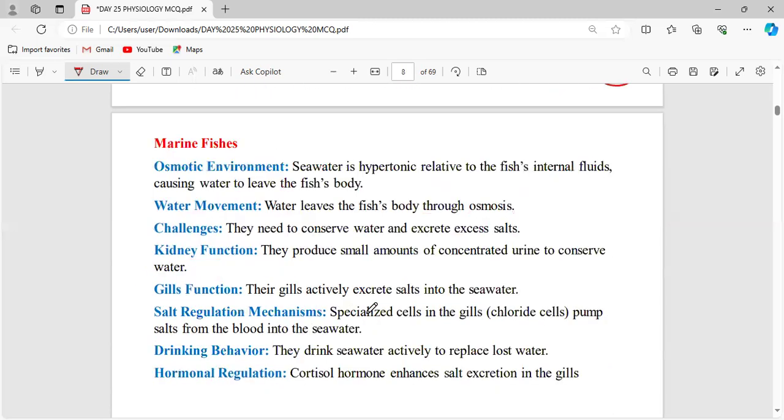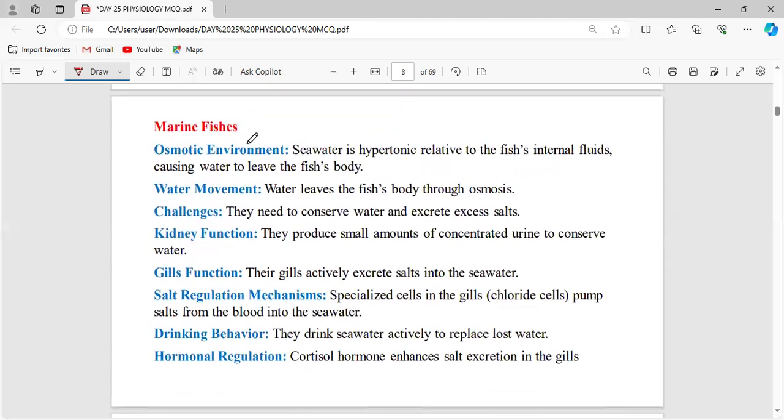Right? Now, what about marine fishes? What is their osmotic environment? Here, the seawater is hypertonic. Okay, the marine water is rich in salt, right? And the seawater is hypertonic relative to the fish's internal environment, and this causes the water to leave the fish's body. Already, it will be rich in salts.